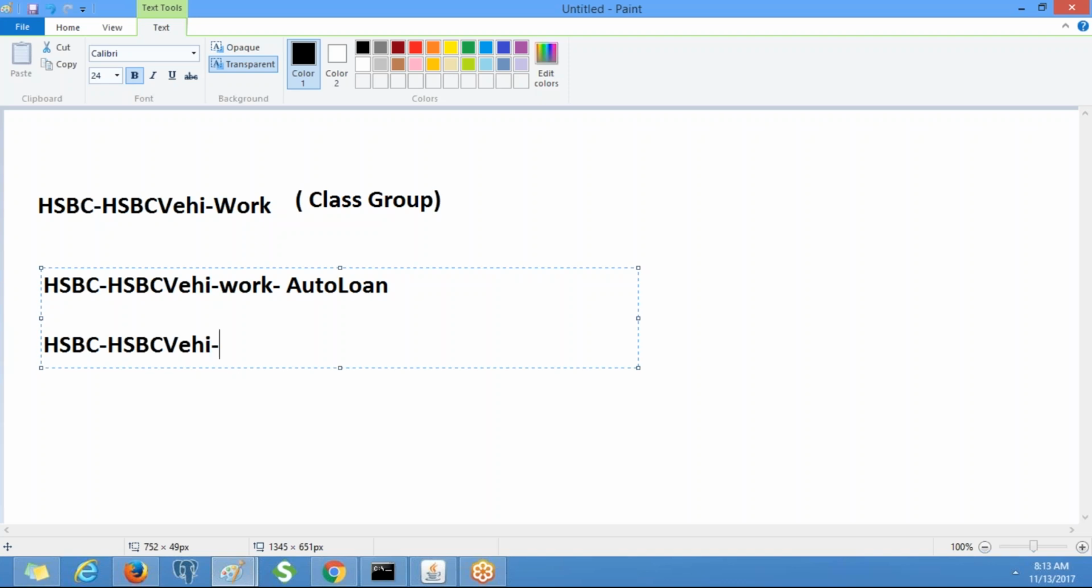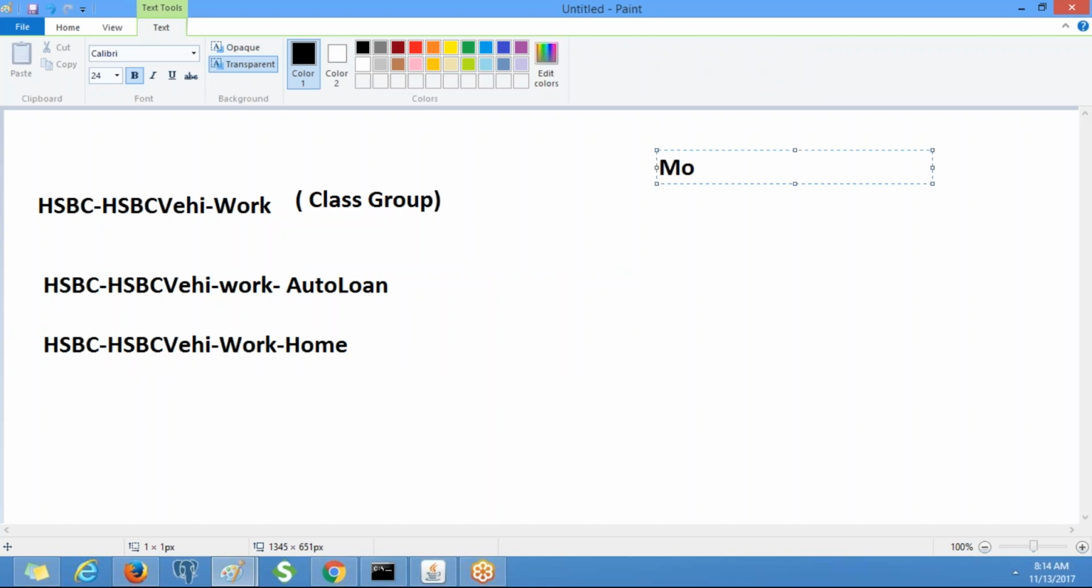Similarly, I am going to create one more class called home loan. Just simply put home. So under the home loan, we'll have different loans, right? Like mortgage, home equity loan, like that. So under home we have two different types of loans. One is mortgage and the other is home equity loan.